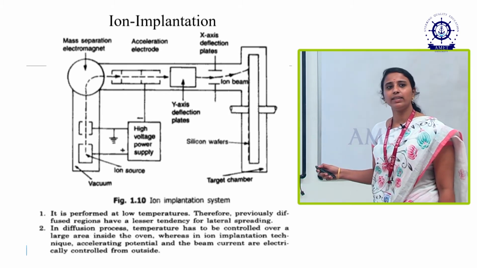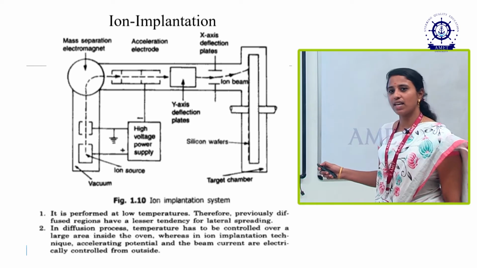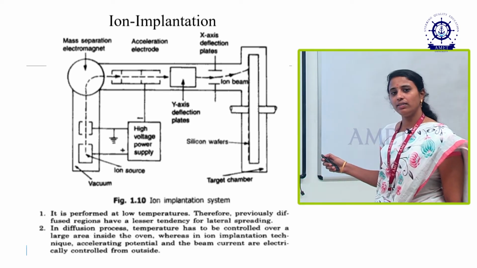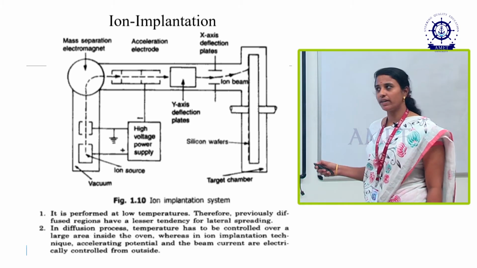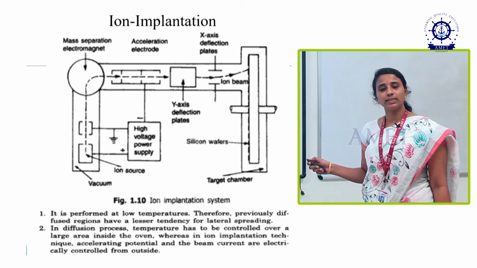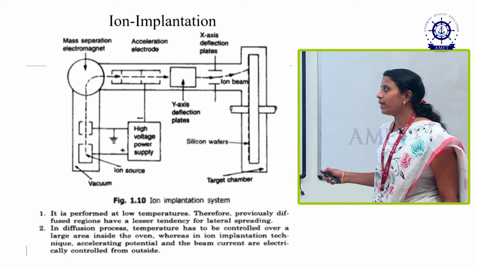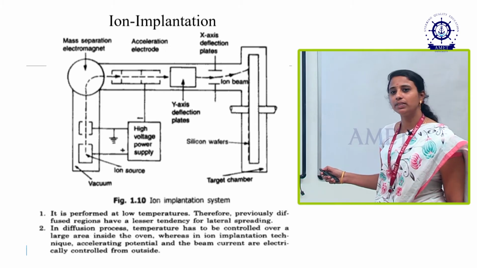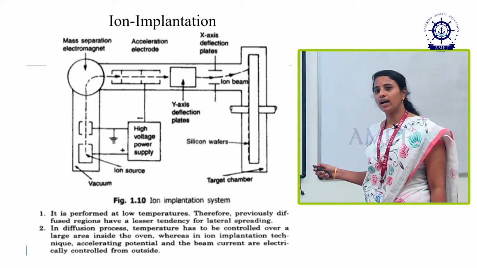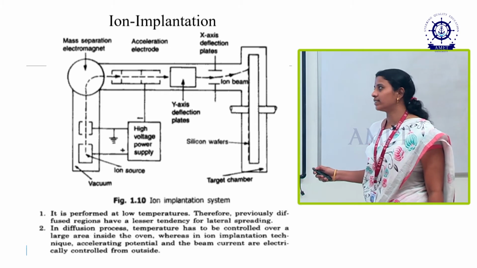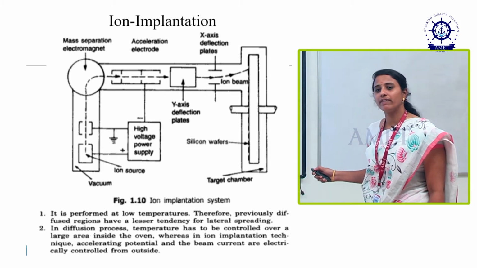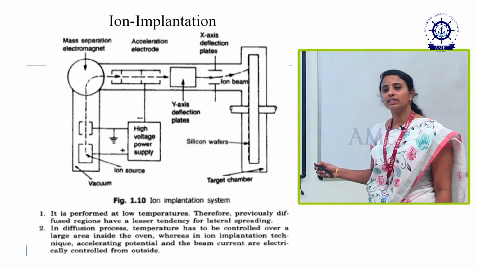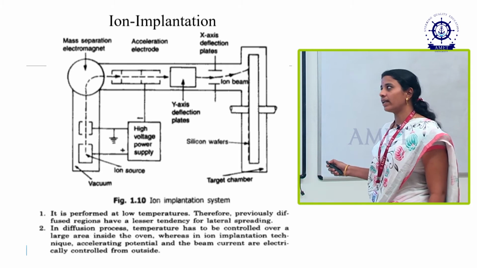Here some of the ions have less capability of hitting the target, and some of the ions have high capability of hitting the target. In the mass separating electromagnet, the ions with less capability are removed here itself.